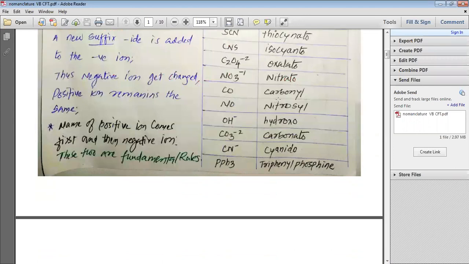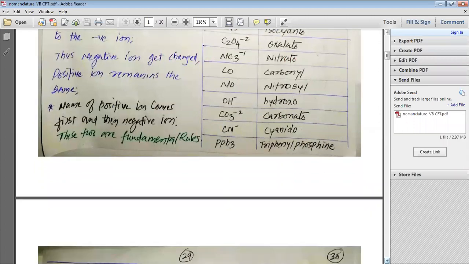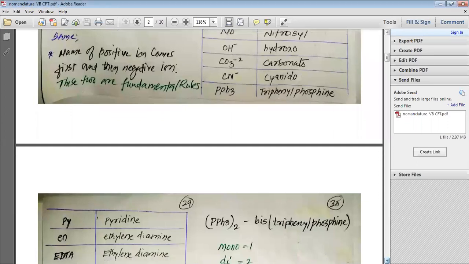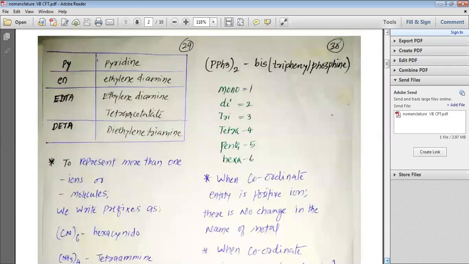CO is written as carbonyl. NO is written as nitrosyl. OH minus is written as hydroxo. CO3 2 minus is written as carbonato. PPh3 is written as triphenylphosphine. Py is written as pyridine. En is written as ethylene diamine.